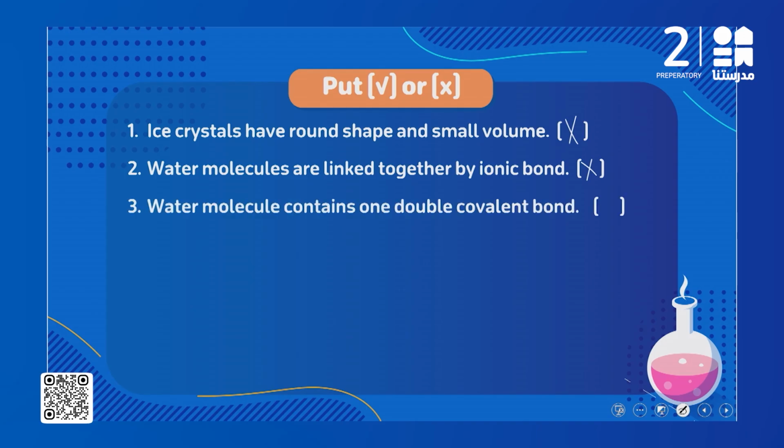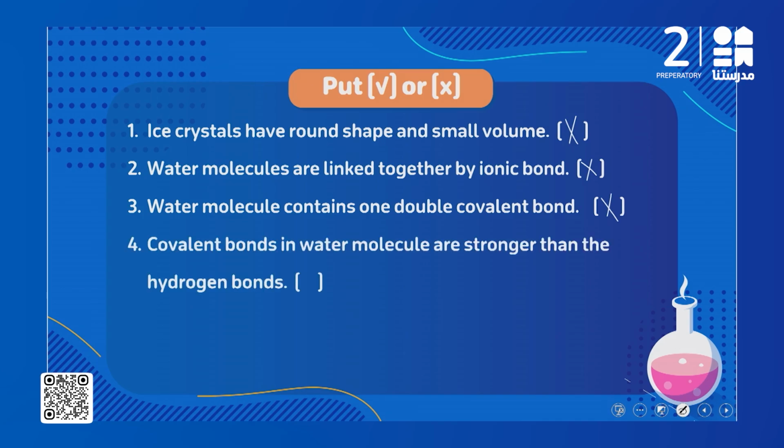Third one, water molecule contains one double covalent bond. We said that in the water molecule we have one oxygen atom combined with two hydrogen atoms with two single covalent bonds. So this sentence is wrong. Covalent bonds in water molecule are stronger than the hydrogen bonds. Of course this is right. We said the hydrogen bond between the water molecules is weaker than the covalent bond.